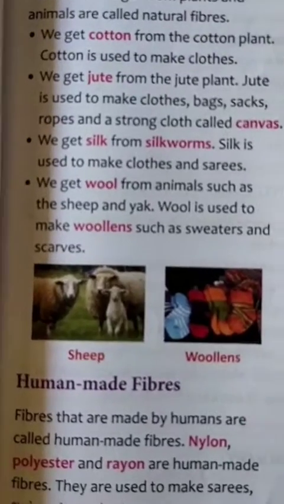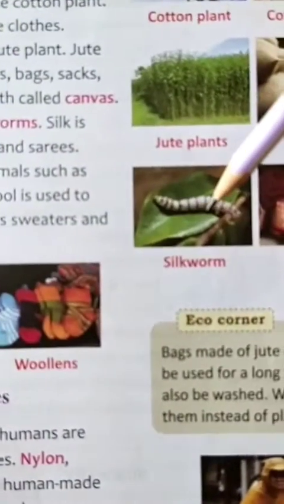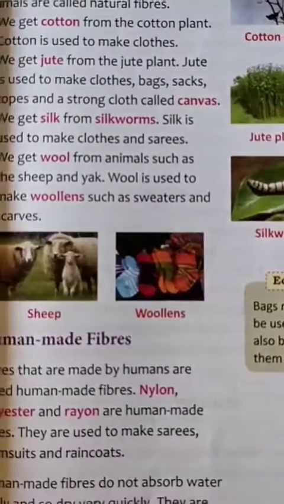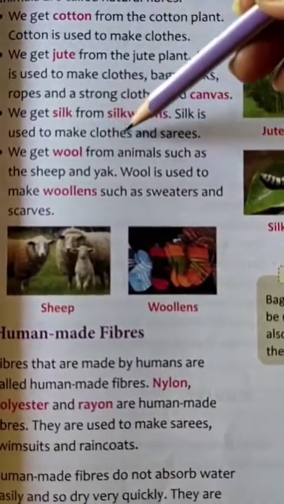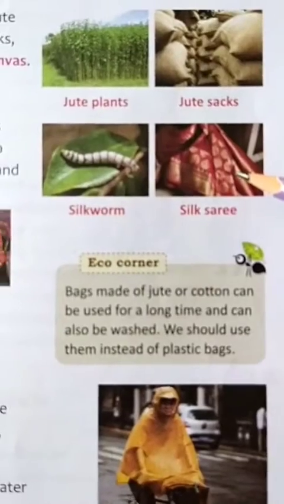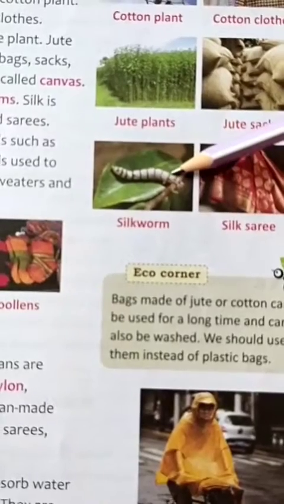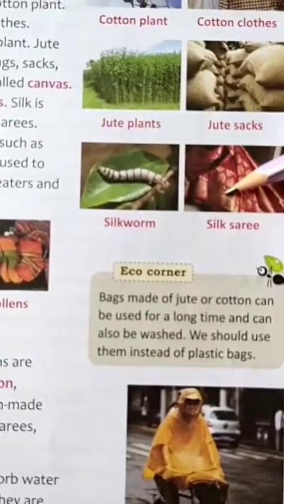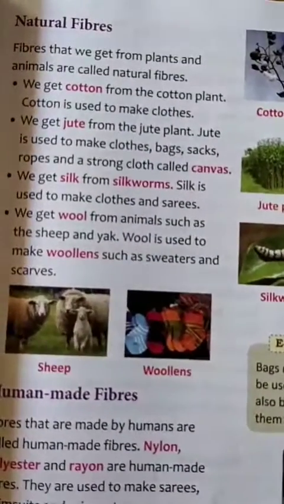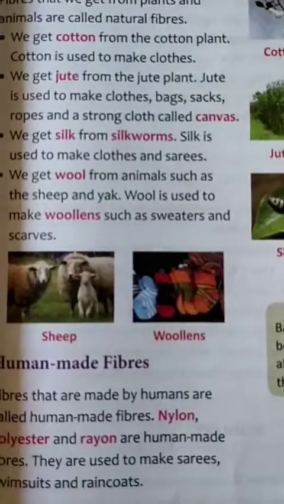Now, the next one we have is silk. We get silk from silkworms. You can see here, these are silkworms. Silk is used to make clothes and saris. See here, you can see the silk sari. This silk sari is made from silk from the silkworm. So silk, jute and cotton are natural fibers, right?